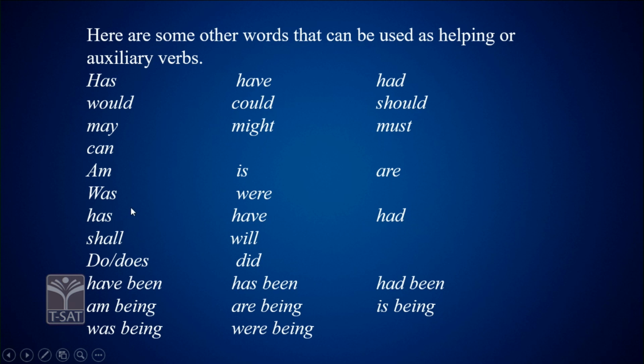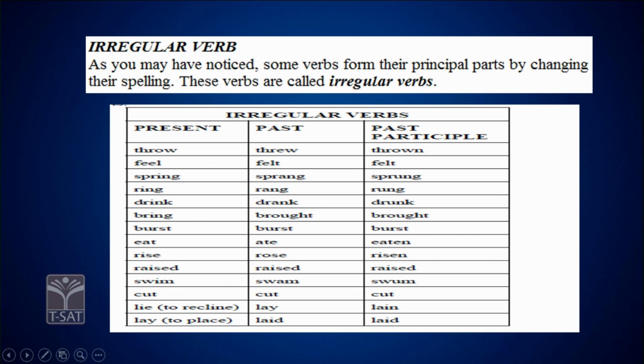Never say "was" as in vase. No, this is was, were, has, have, had, shall, will, do, does, did, done is also there. Have been, has been, had been, am being, is being, was being, and were being.